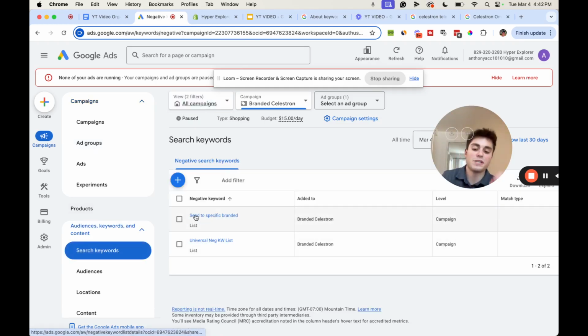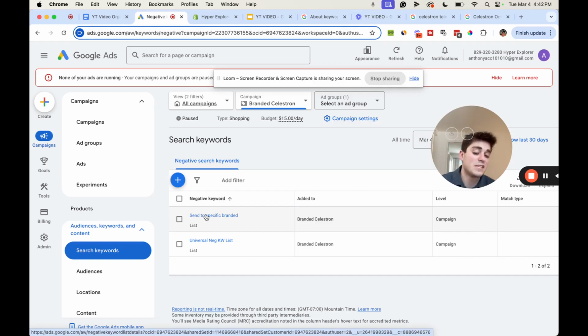The reason why we added the send to specific branded list is because if someone looks up Celestron telescope and it makes it through generic and into the branded campaign, if it isn't specific to a single product, it'll stay there.